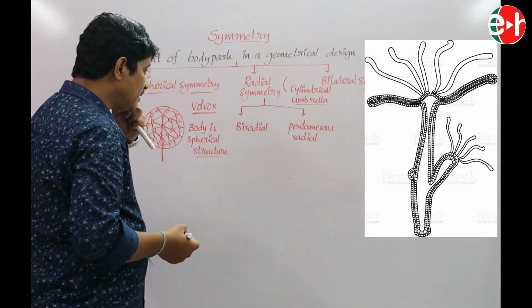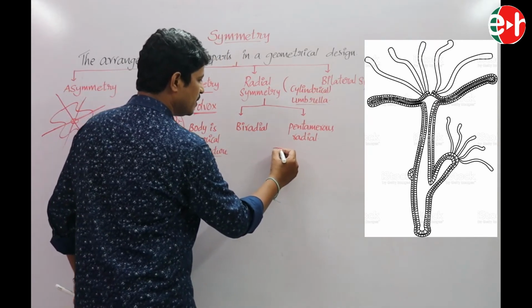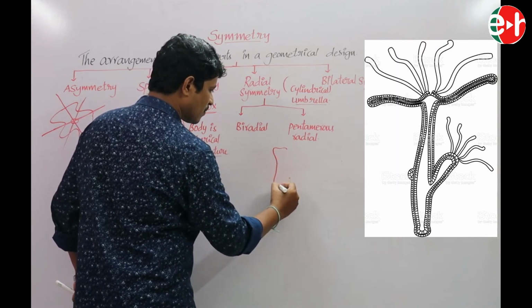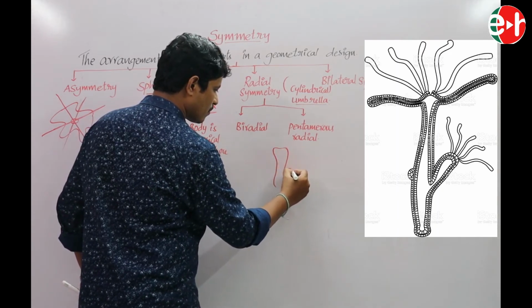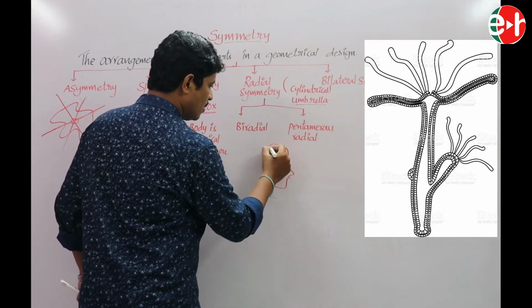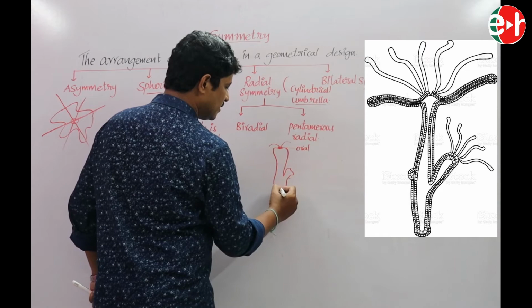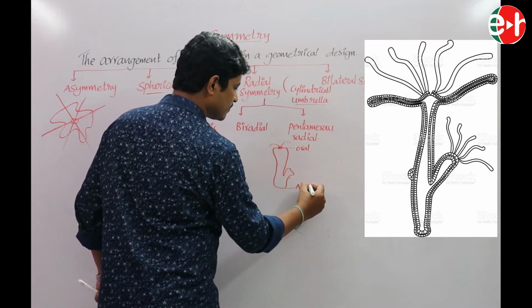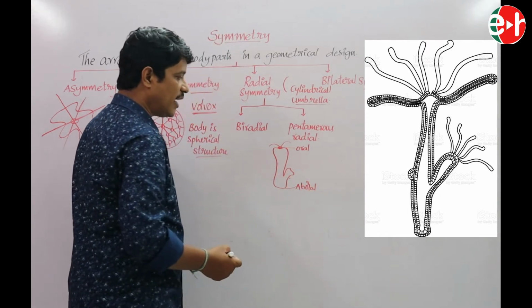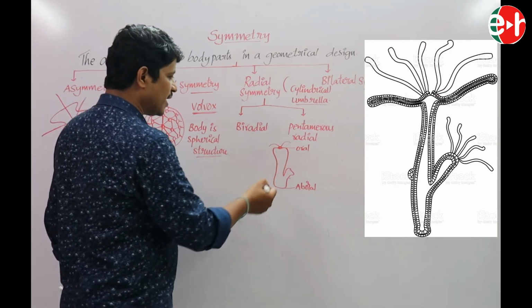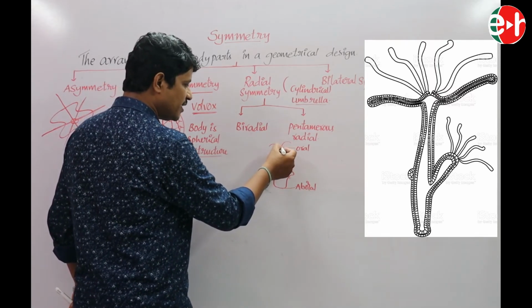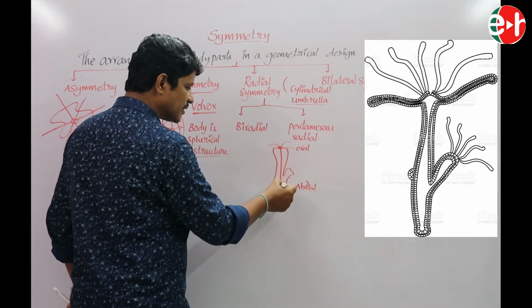In radial symmetry, for example in Hydra, this part is the oral surface and this is the aboral part. The arrangement of the body parts in these animals is based on the oral-aboral axis.